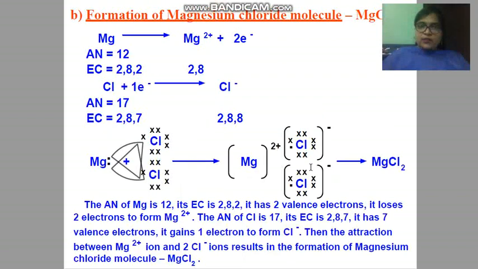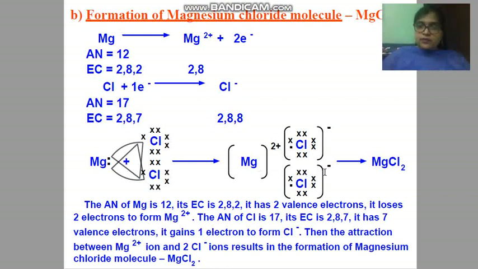Children, in this way the formation of ionic compound takes place. This is all about ionic compound. It's all about ions, cations and anions, and the bond formed between these ions is called electrovalent bond. It is a very strong bond which is formed by gaining and losing of electrons. Such type of compound, children, is also known as ionic compound. Ionic bonds are present in these compounds.